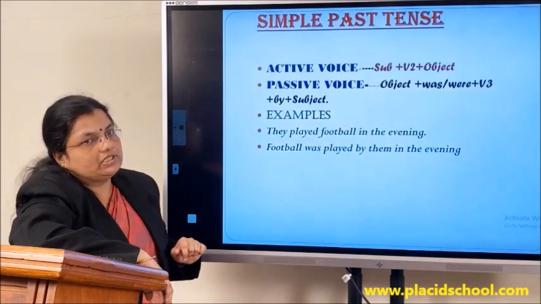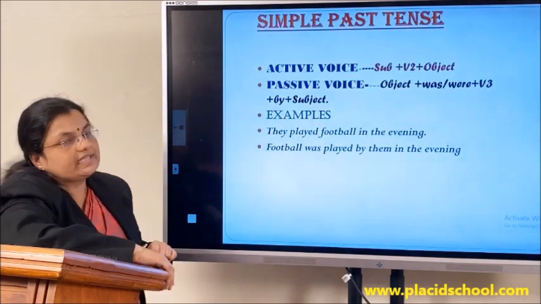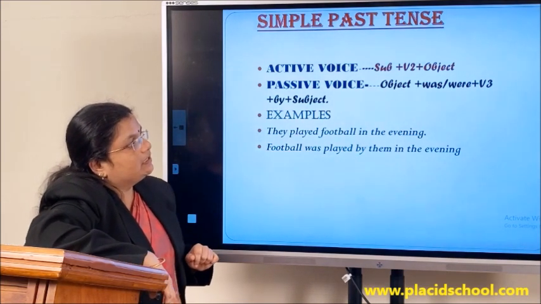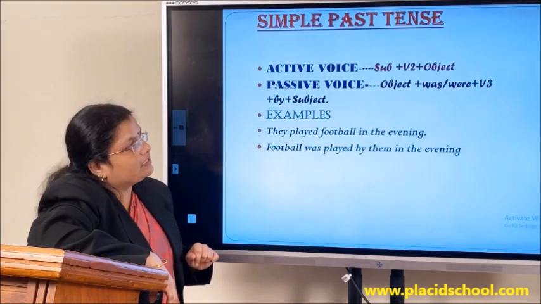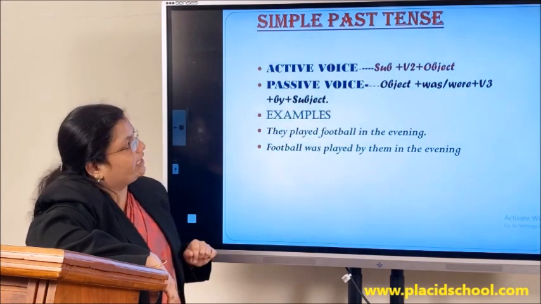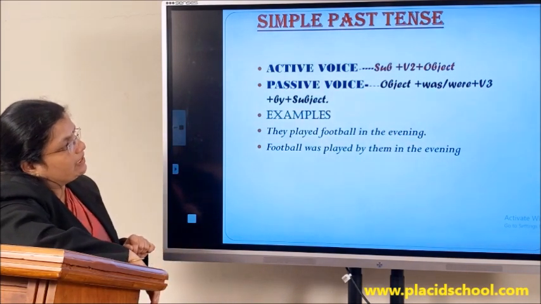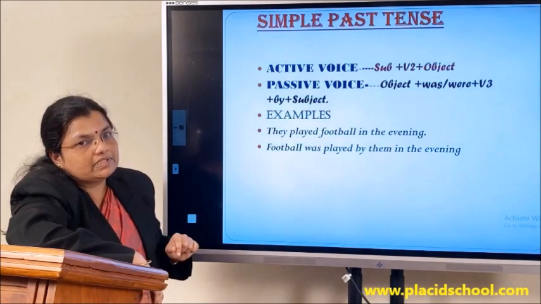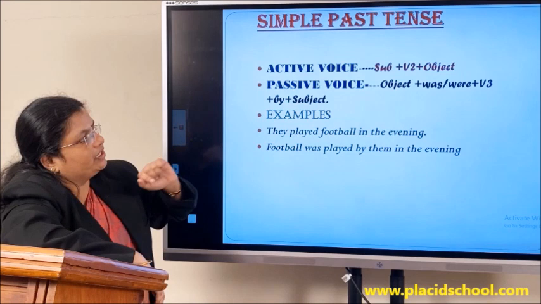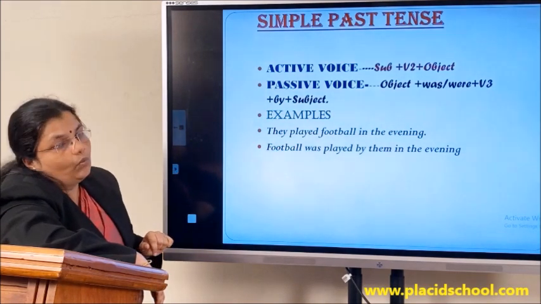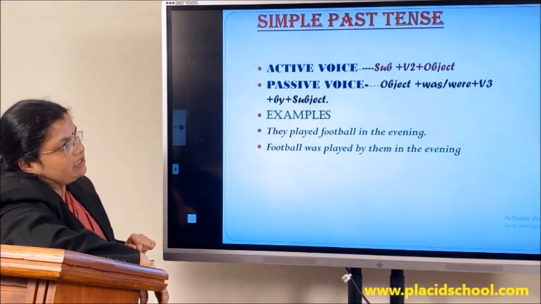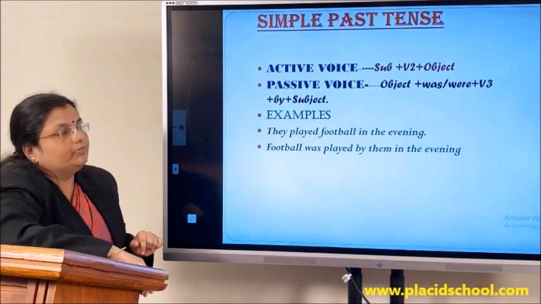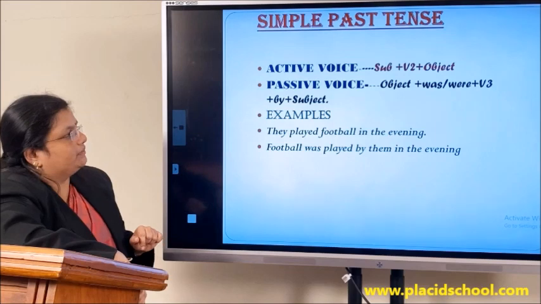Now let's look into the structure of a simple past tense active voice sentence. The structure is subject plus the second form of verb, the past tense verb, plus object. When that changes to passive voice, the object of the active voice becomes the subject here. So I have written object there. Object plus was or were, the be verbs of past tense, plus the third form of verb, followed by by, the doer of the action.